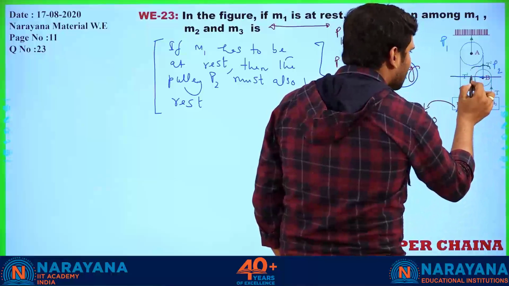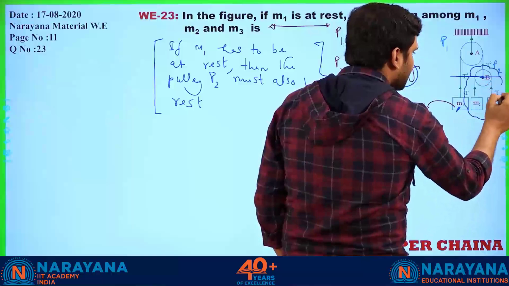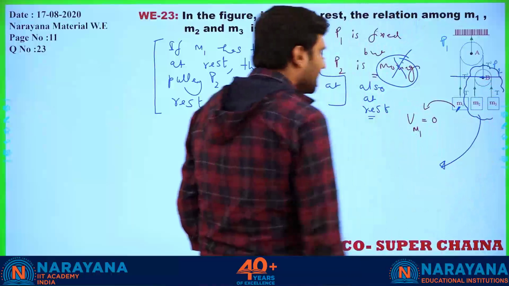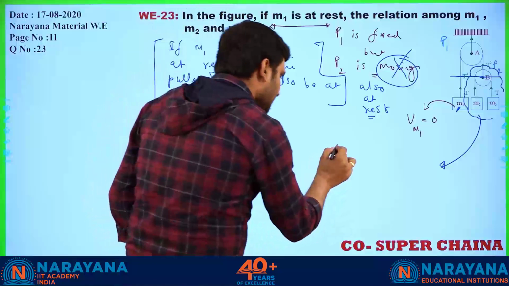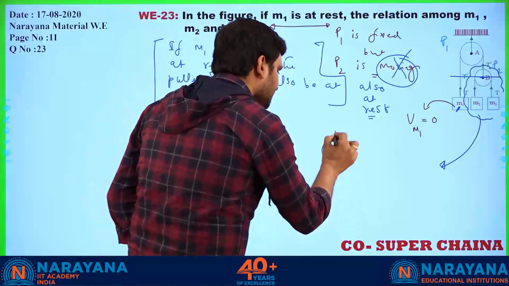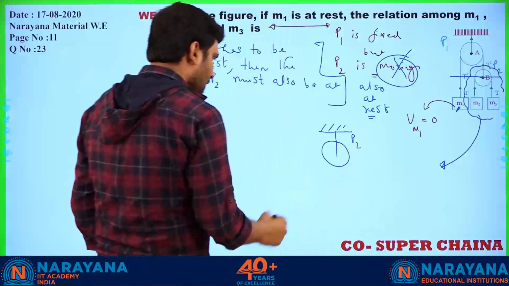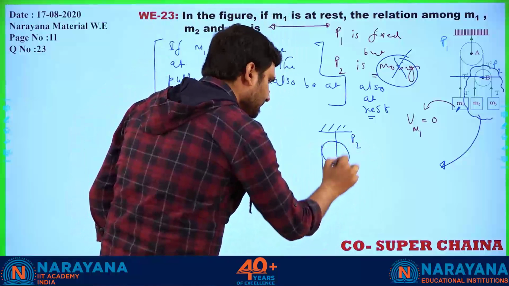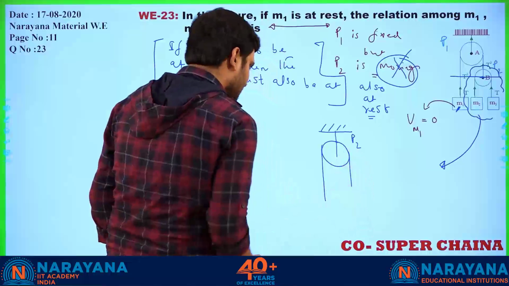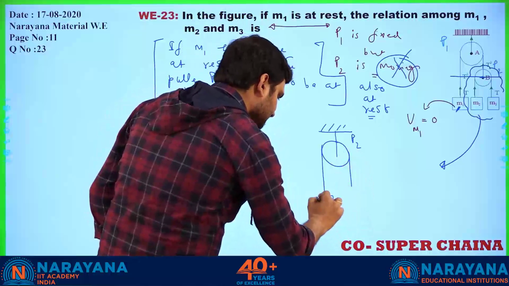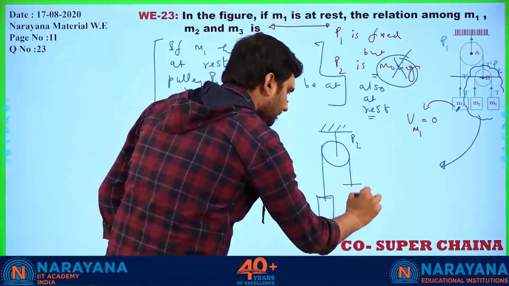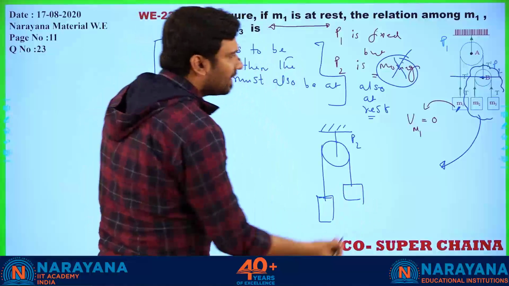So just take out this much pulley and let us analyze that. So we'll assume as if the pulley P2 is fixed. Over there strings are passing like this one. So there are two blocks. One block is M2.